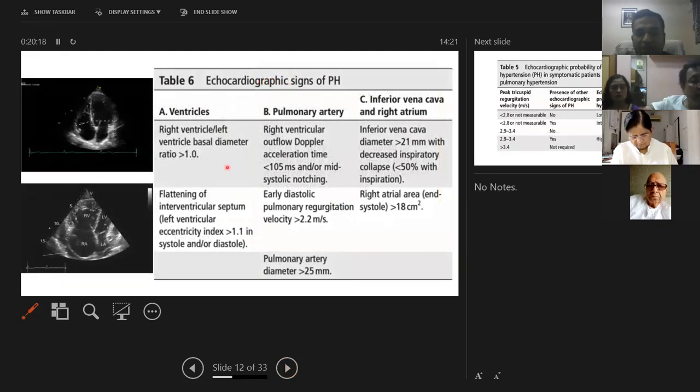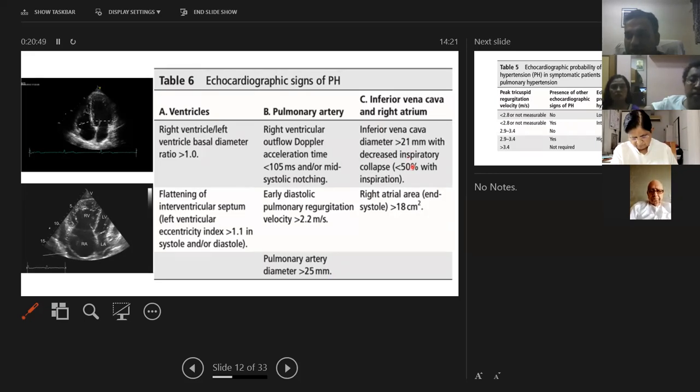Right ventricle to left ventricle diameter ratio of more than 1, flattening of the interventricular septum with left ventricle eccentricity index of more than 1.1, right ventricle outflow Doppler acceleration time of less than 105 milliseconds with mid-systolic notching, early diastolic pulmonary regurgitation velocity of more than 2.2 meters per second, pulmonary artery diameter measured directly on echo of more than 25 mm, or dilated IVC of more than 21 mm with collapsibility of less than 50%.